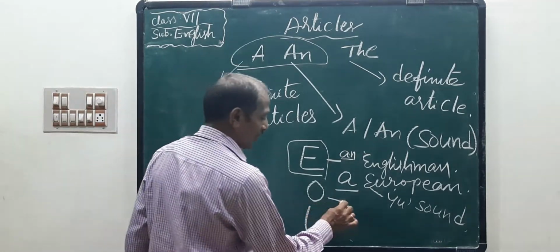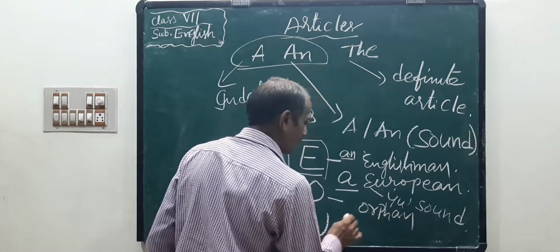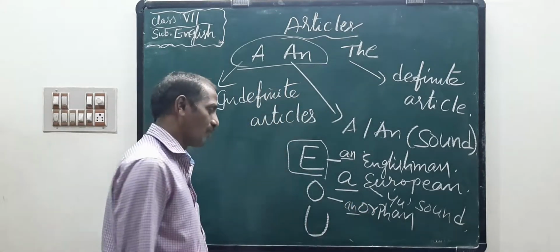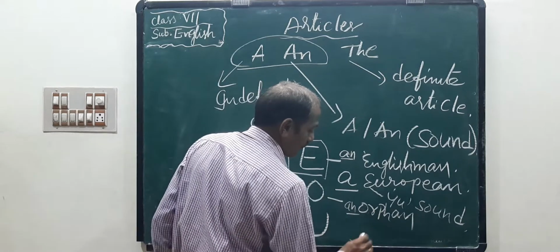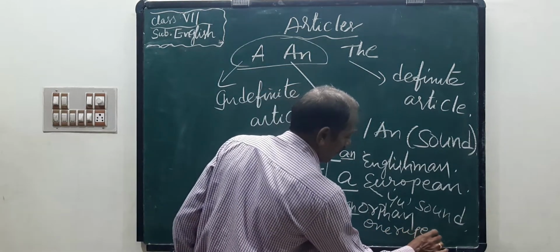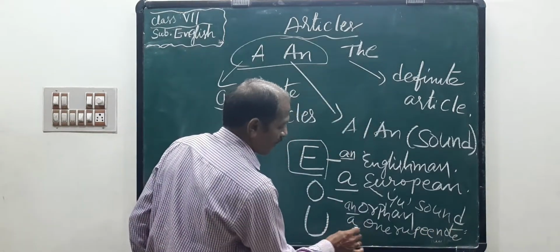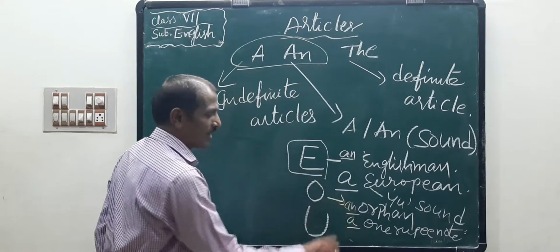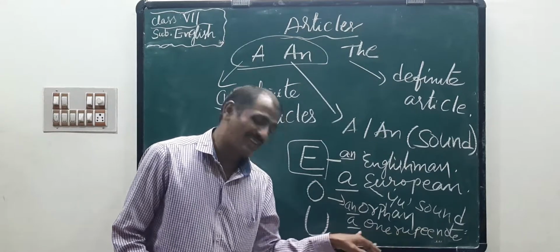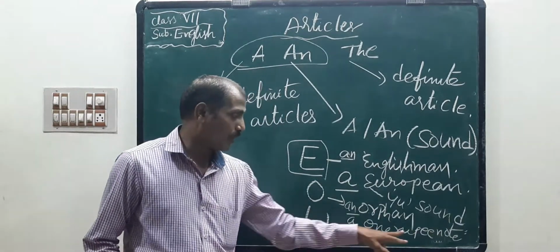Okay, next, O, for example. Orphan, an orphan. One rupee note. What is the difference between an orphan and a one rupee note? It has a wa sound, W-A, wa sound, a one rupee note.